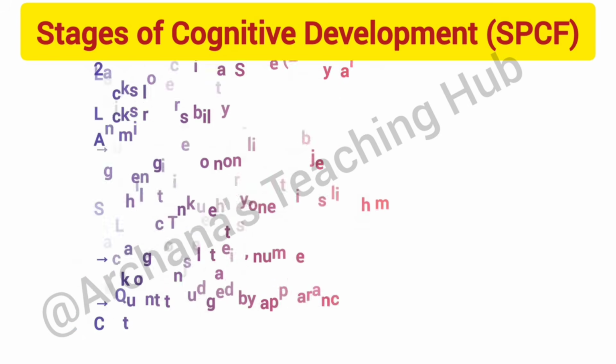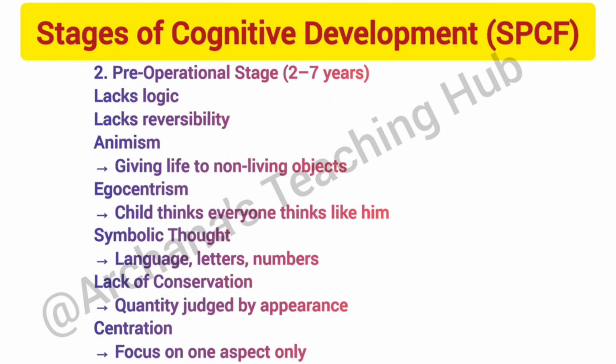Second, pre-operational stage, 2 to 7 years. Lacks logic, lacks reversibility. Animism means giving life to non-living objects. Egocentrism means child thinks everyone thinks like him. Symbolic thought means language, letters, numbers. Lack of conservation means quantity judged by appearance. Centration means focus on one aspect only.